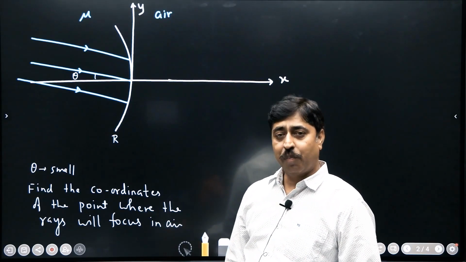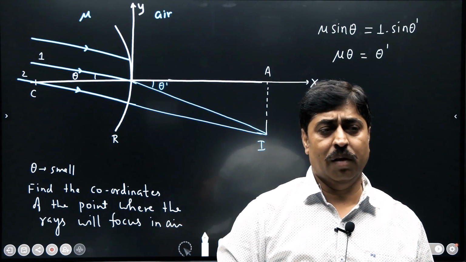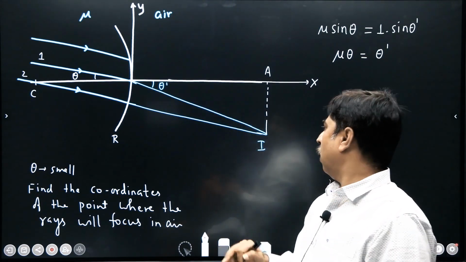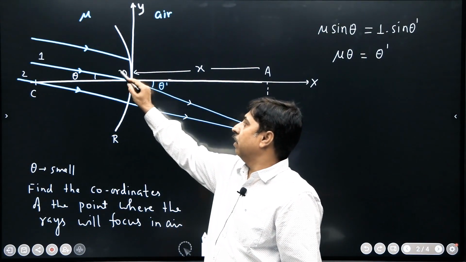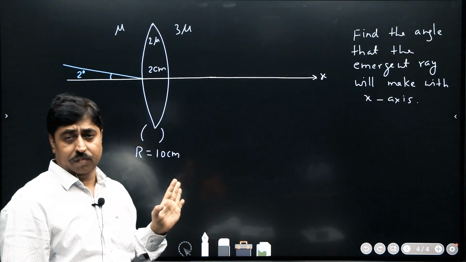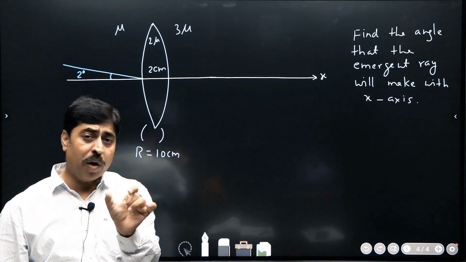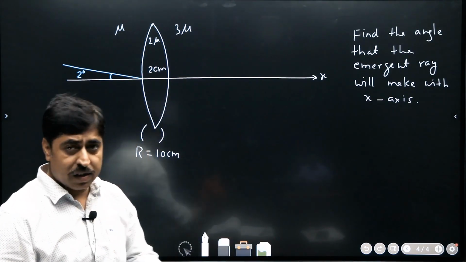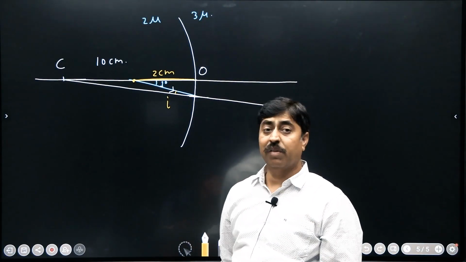Questions have been picked up directly from my book. Simple mathematics to find out the coordinates of this particular point. Look into this particular triangle, OAI. The question may not say thick glass lens. The word thick may not be there. The next statement of the question says, we will be able to find this angle of incidence.